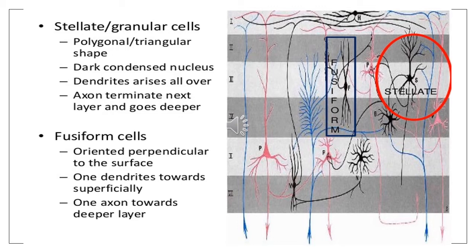And then come the fusiform cells. They are fusiform in shape and they are oriented perpendicular to the surface. One dendrite moves towards the superficial layers while the axon moves towards the deeper layer. The arrangement of the fusiform cell that I have marked with a blue rectangle shows that the axon is moving towards the deeper layer while the dendrites move towards the upper layer.